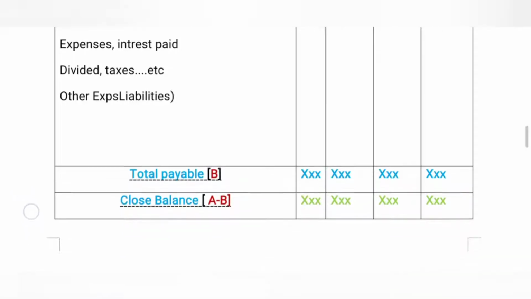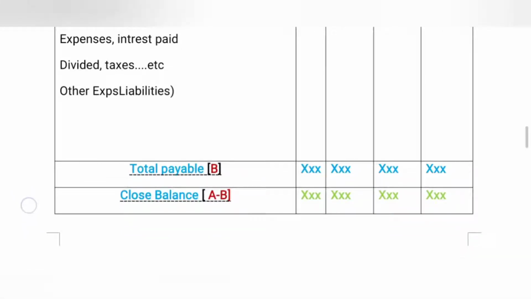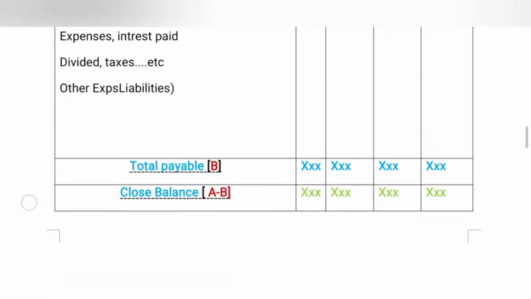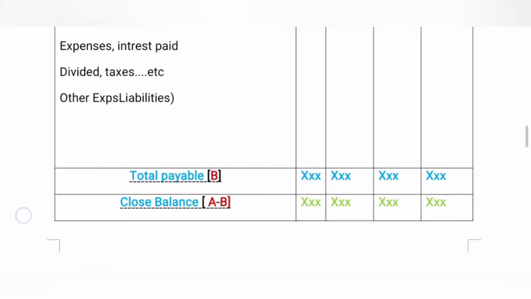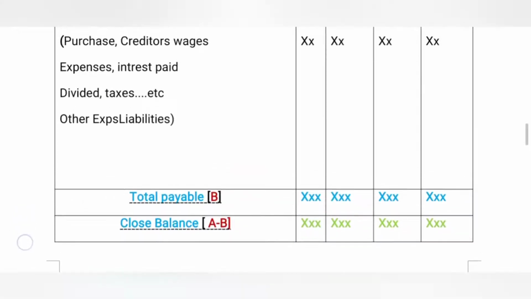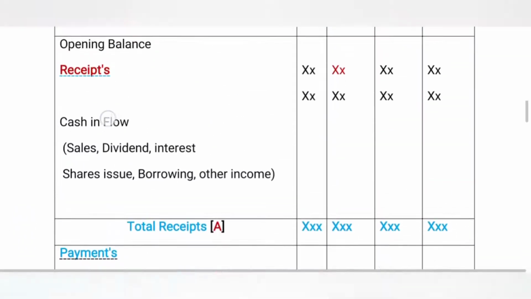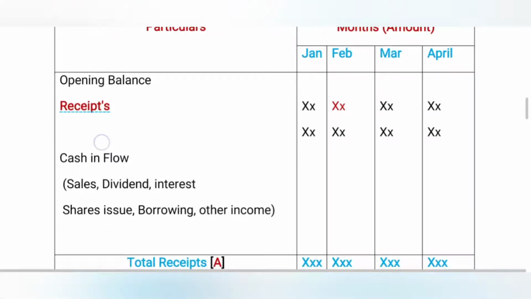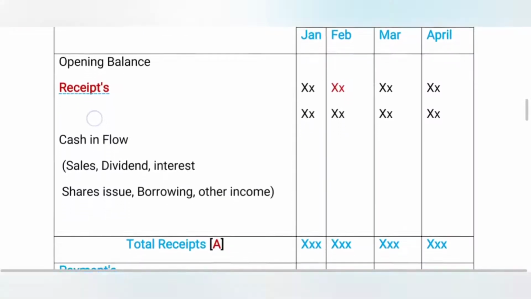Then coming to the last one, it is closing balance. Here we have a special column. A minus B, that is total receipts minus payments, is the closing balance for this month. If it is more, it is considered as surplus. If it is less than the payments, it is a deficit. This amount is transferred to the next month, that is February. Then February month ending amount is transferred to March, March amount is transferred to April. Now we are going to the problem.